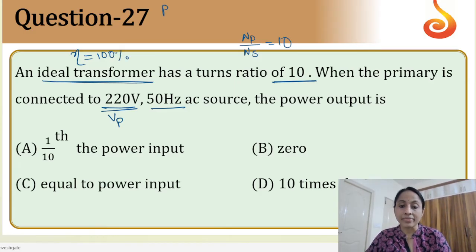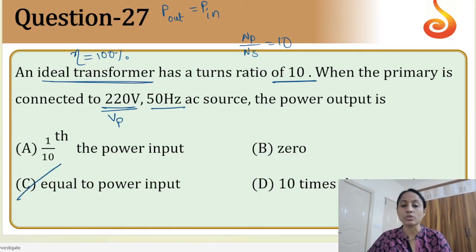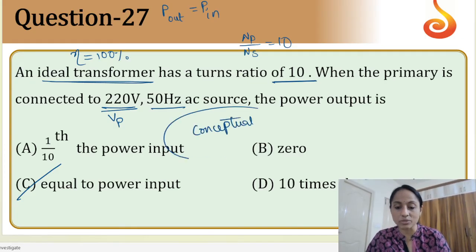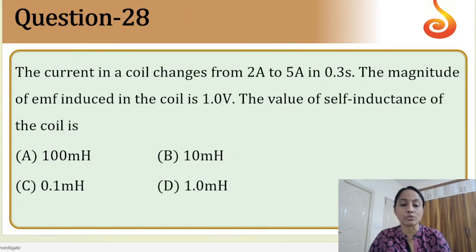That means the power output is always equal to the power input. I felt this is a tricky question because people try to solve the problem, but it is a completely concept based question. No values need to be considered.